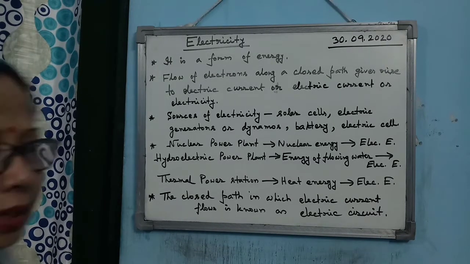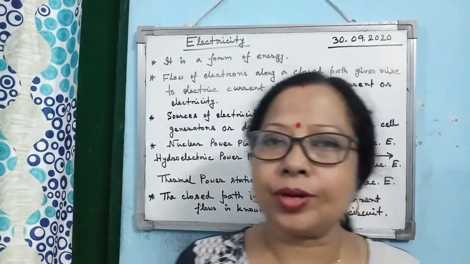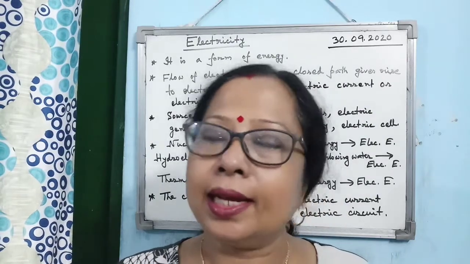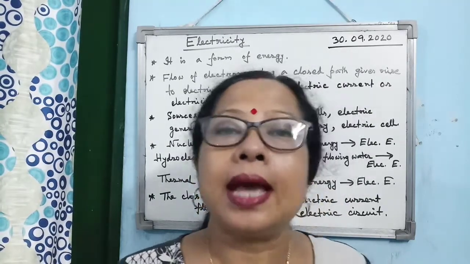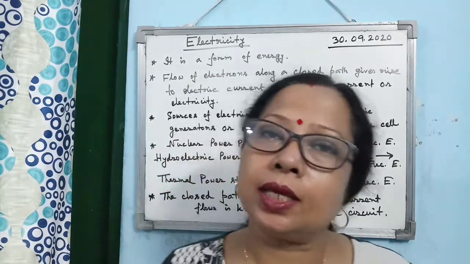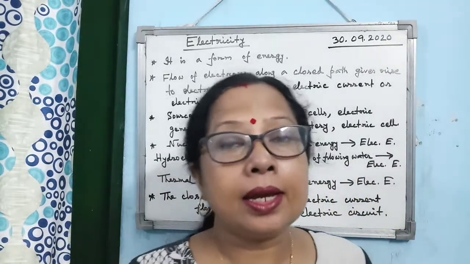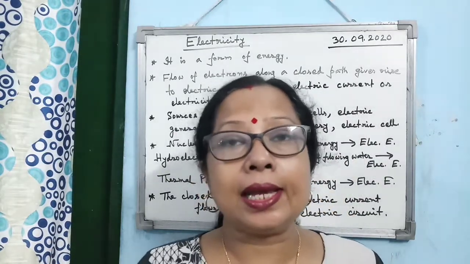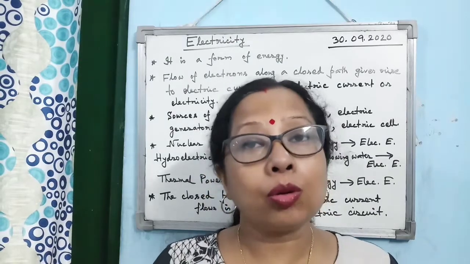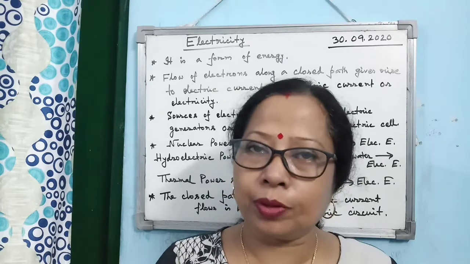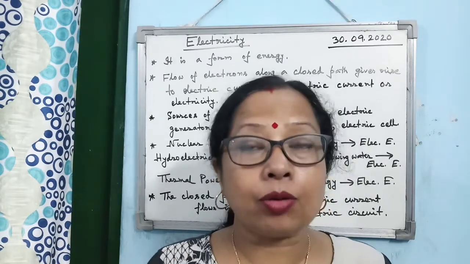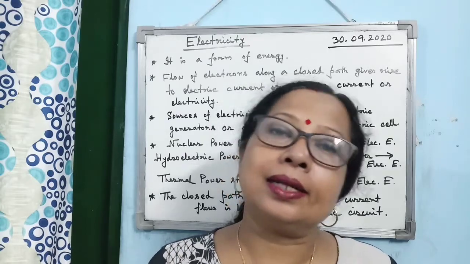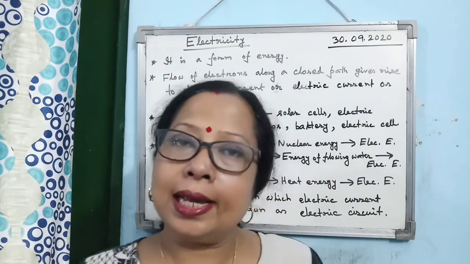So, today I am starting the last chapter, electricity. Now, what is electricity? You should know that first. Electricity or electric current is nothing but another form, or most commonly used form, of energy. Next question will arise: we get the electric current when free electrons move over a closed path. Remember, electrons should be free and it should move where? Over a closed path. Path has to be closed. Then it gives rise to electric current or electricity.